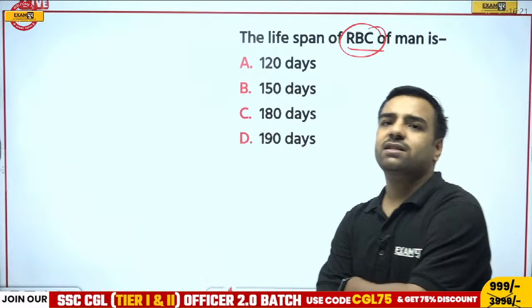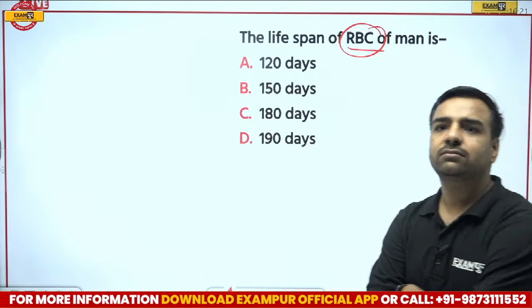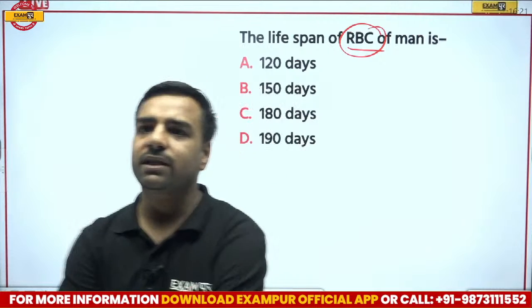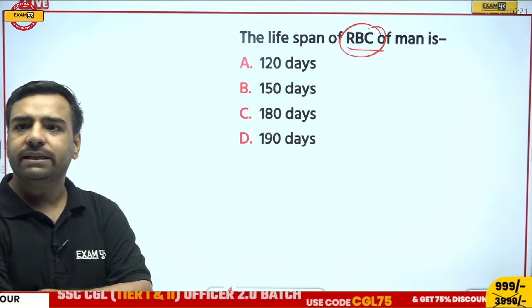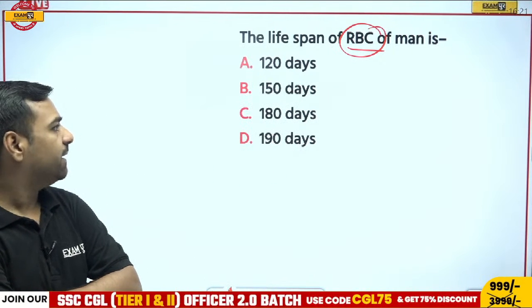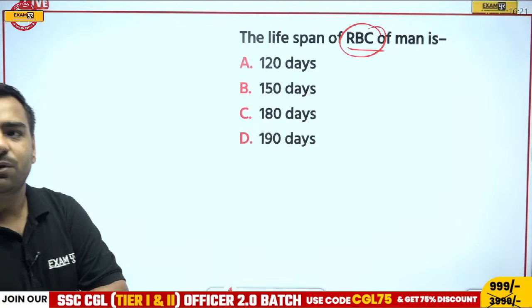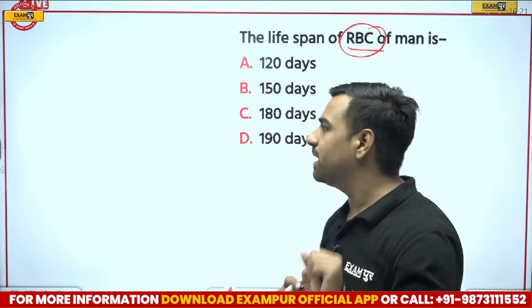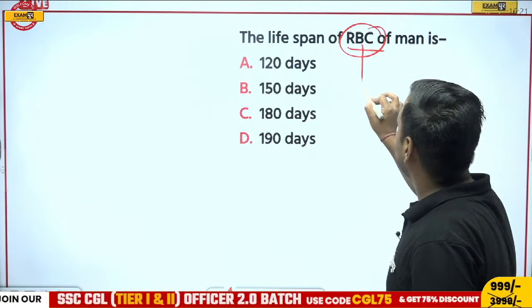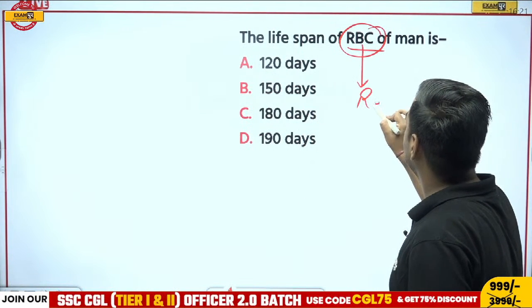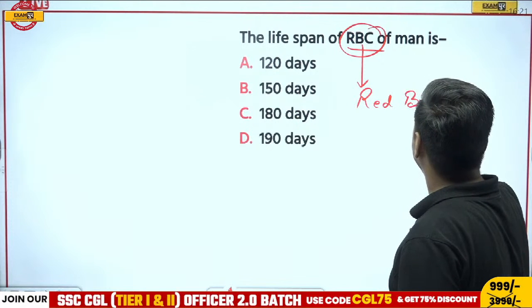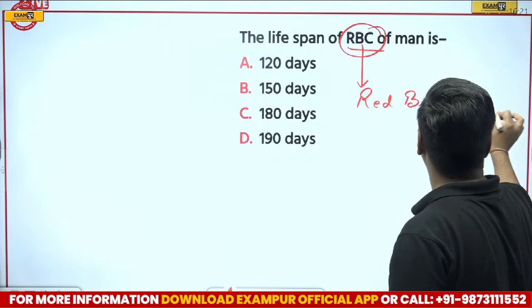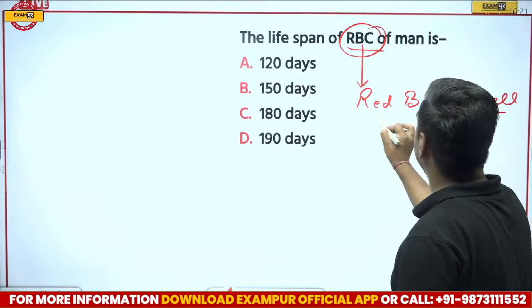Okay, so what I was asking about the RBC here. Gobinath is with A, Abhijit is with 120, Vikram is again with A, and Kundan is saying, sir, it would be 180. See, now here's a difference. Let me tell you what the difference is. If I'm talking about this RBC, we know that it is red blood cell, right? It is red blood cell.